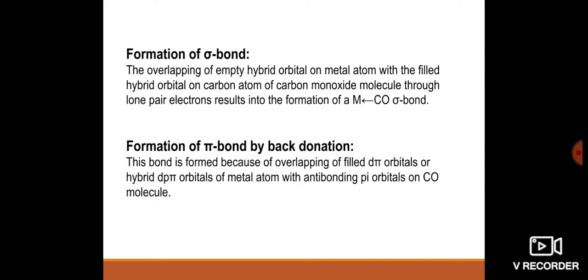At different temperatures and pressures, these will directly combine together and give the metal carbonyls.